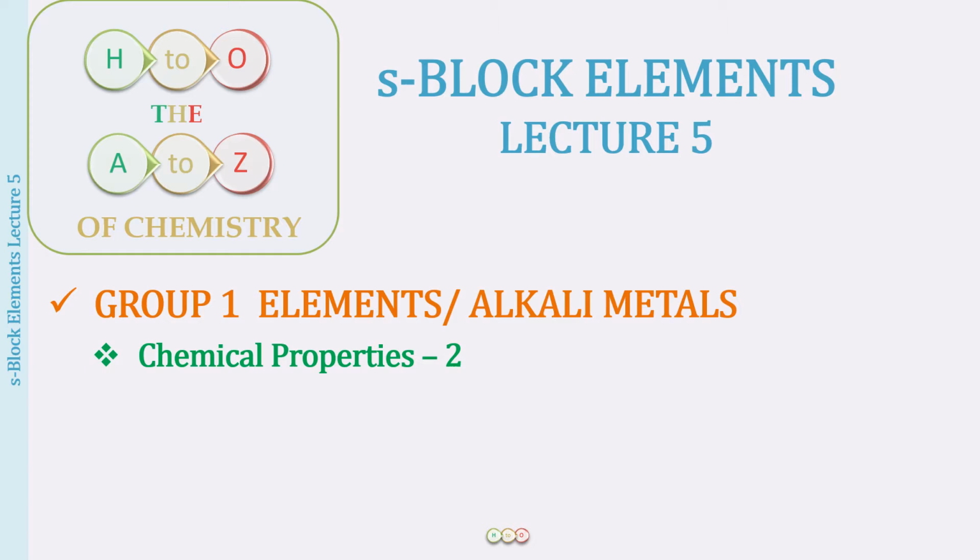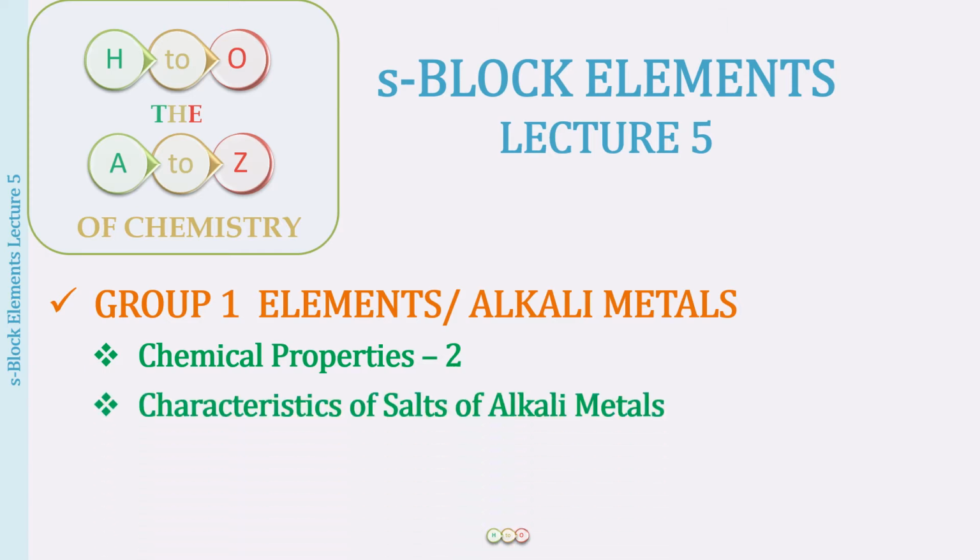So we talk about the characteristics of these salts of the alkali metals along with the chemical reaction so that you have a complete understanding of those salts, how they are prepared and what are the characteristics of those salts, because that is very important. So similarly, we will be doing this lecture also. We will be talking about the characteristics of the salts of the alkali metals, which are going to be a product of the chemical reactions of the alkali metals also simultaneously.